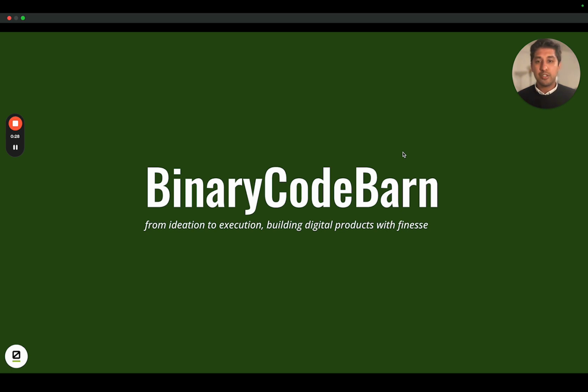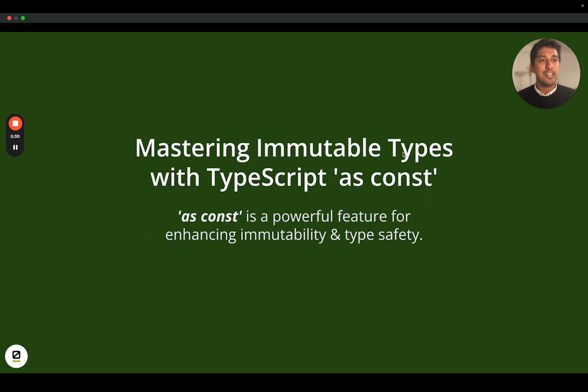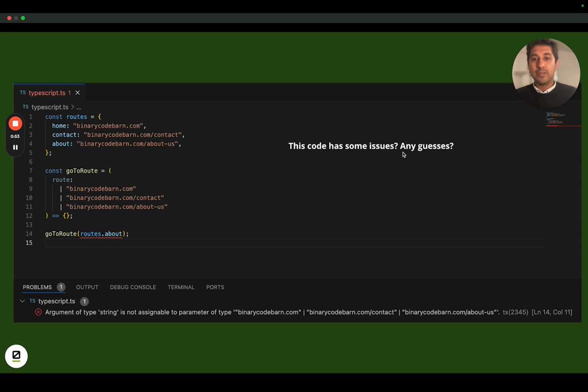And today I wanted to talk about a feature that is very close to my heart in TypeScript, which is around mastering immutable types with TypeScript as const. As const is a very powerful feature for enhancing your immutability and type safety. And what's, in my opinion, the best way to talk about code is by talking about code. So here I have an example.